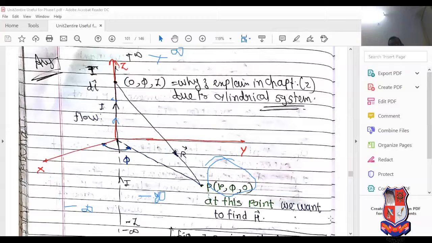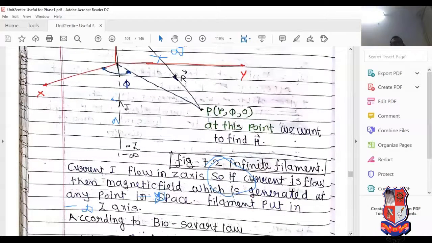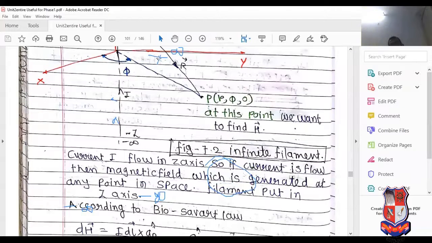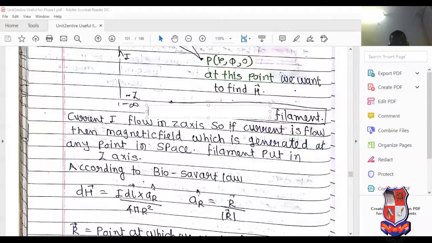So here we can say the current flows in the z-axis, and the magnetic field is generated at P point in any space. If current is flowing through the entire filament, the field is generated at any point; it is the straightforward formula. Now, according to Biot-Savart law, I dl cross aR divided by 4 pi r square. I have written the equation here.